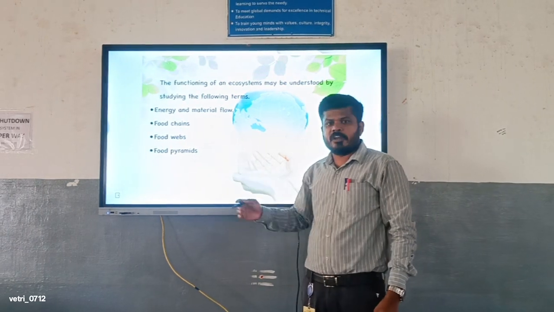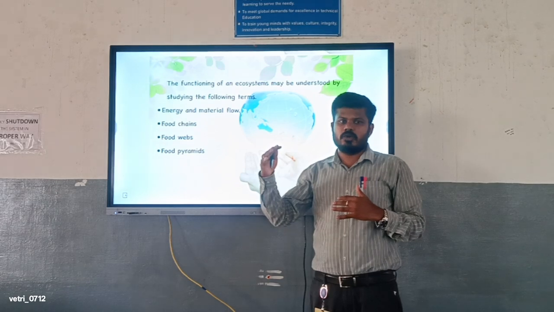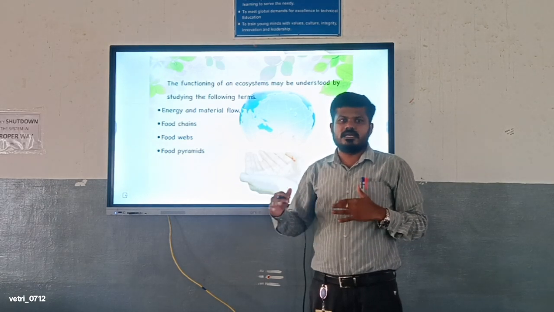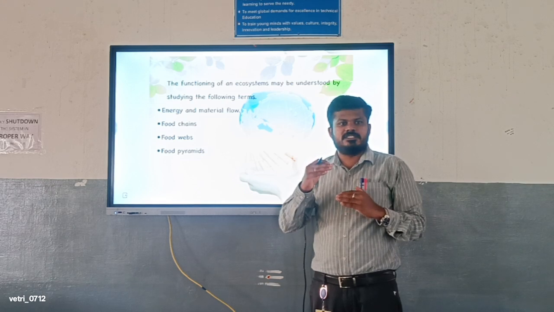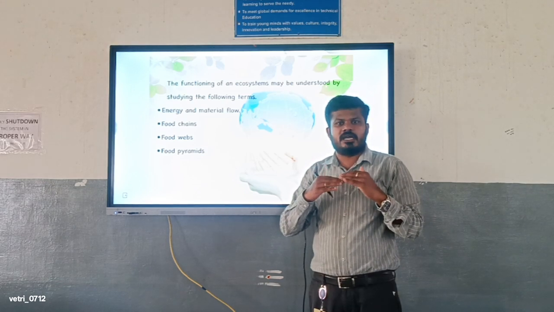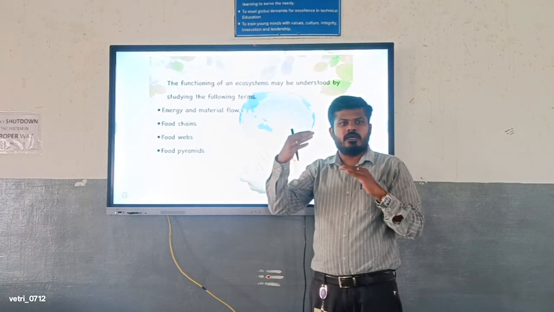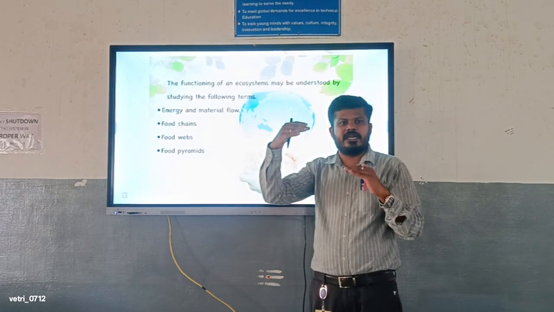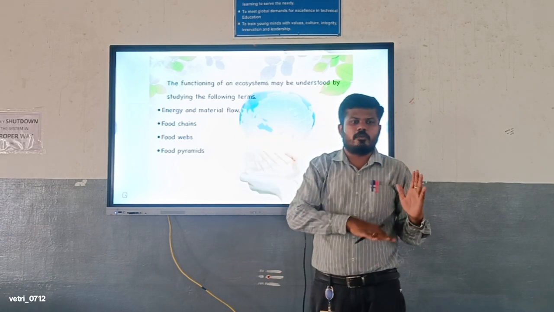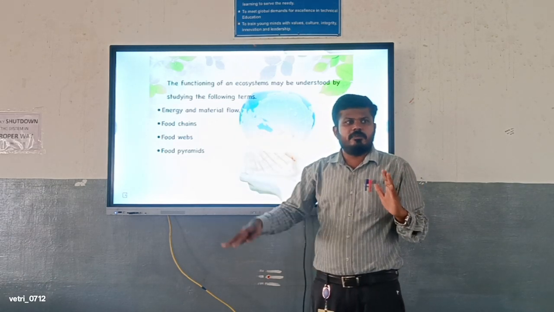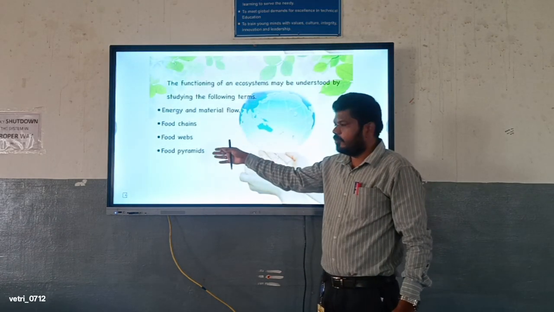For example, the food pyramid: from plant organisms, herbivores to omnivores, how the eating circle will be there in the cycles. There will be plant-eating animals. Among living organisms, some animals will eat other organisms. For example, a frog is eaten by a snake, a snake is eaten by eagles. Then if the eagle dies, it will be taken over by microorganisms. Then it becomes one of the cycling movements. So that is what the food pyramid is.